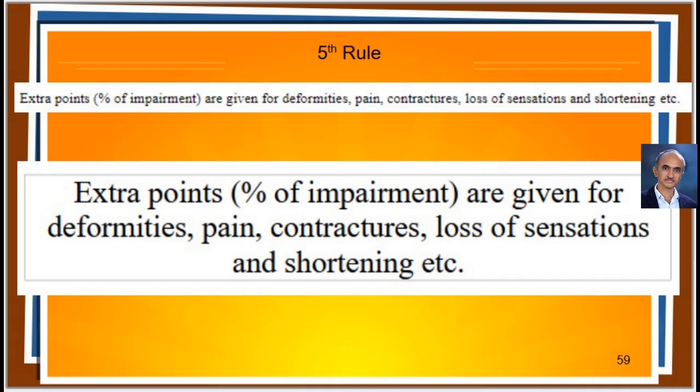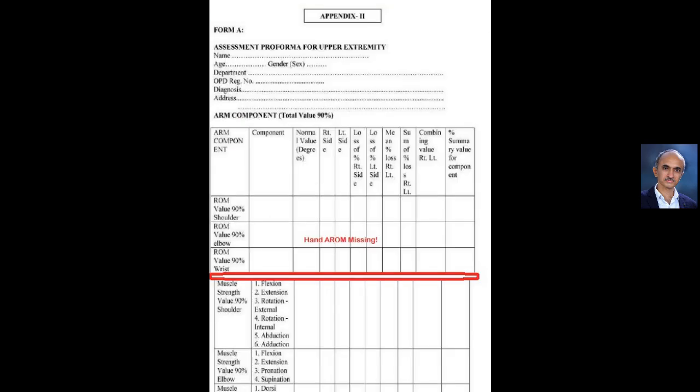Other important part of Gazette 2024 is Appendix 2, starting on page 524. In this Appendix 2, you can find the Form A in the pages from 524 to 527. This form is called Assessment Proforma for Upper Extremity. Actually, you can take a print out of this Form A and fill the correctly graded signs and symptoms in the right side and left side columns from top to bottom while examining the victim.